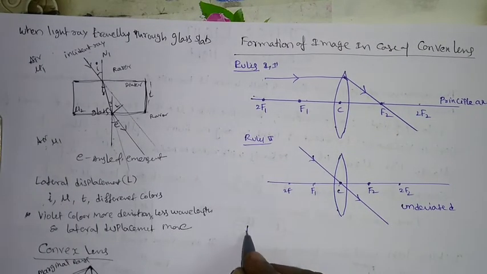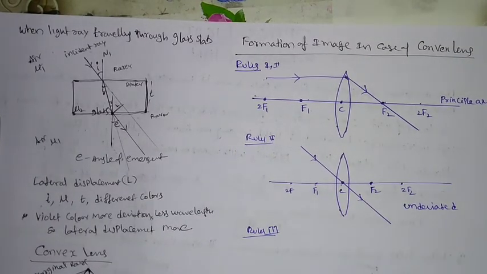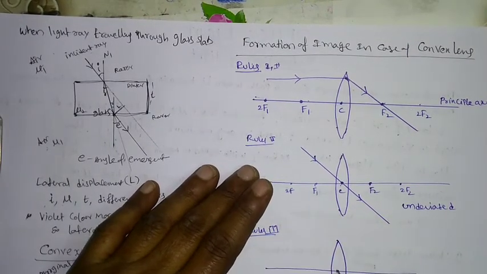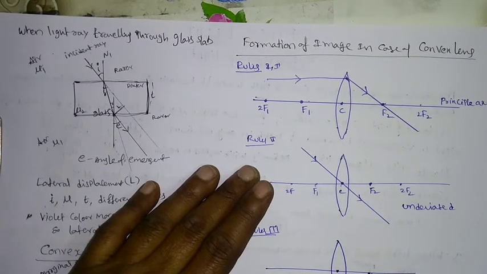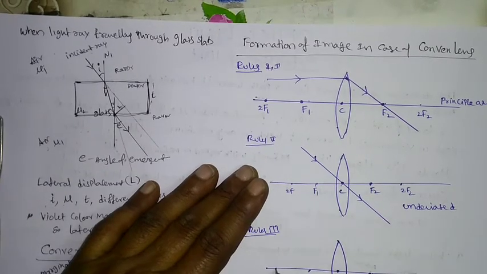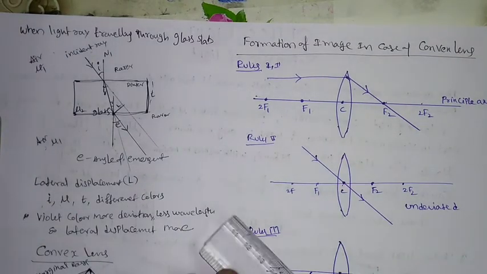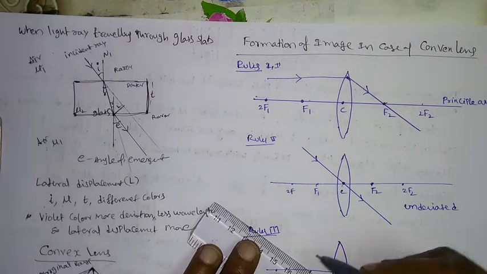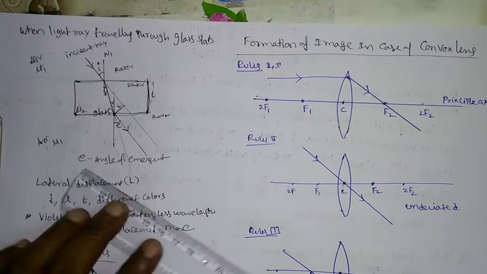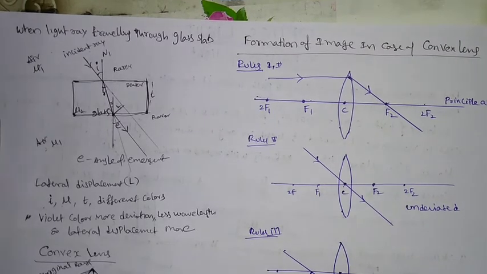Rule number 3 is exactly opposite to that of rule number 1. Again, convex lens. This is the principal axis, center of curvature, f2 to f2, f1 to f1. So rule number 3 is when the light ray is traveling through the focus point f1, it will be refracted and will be parallel to the principal axis.